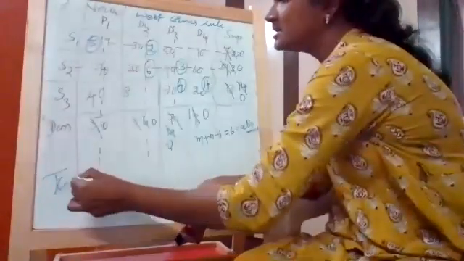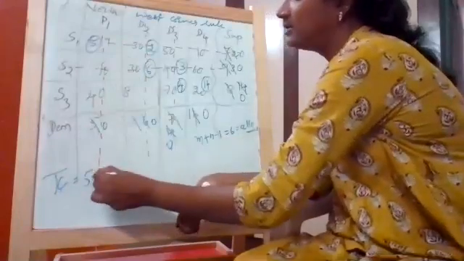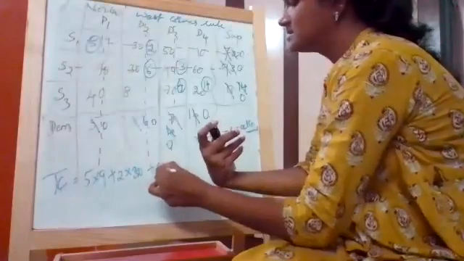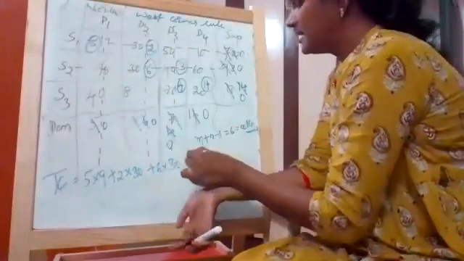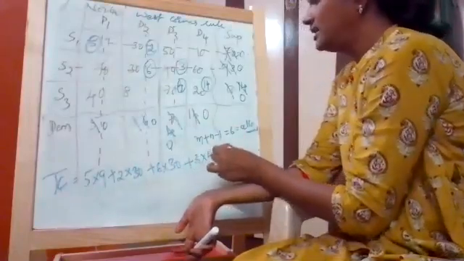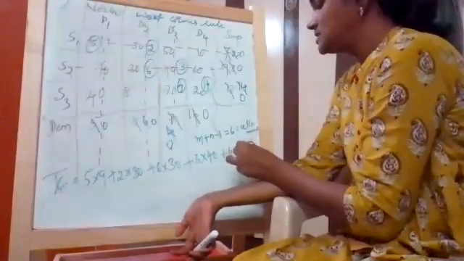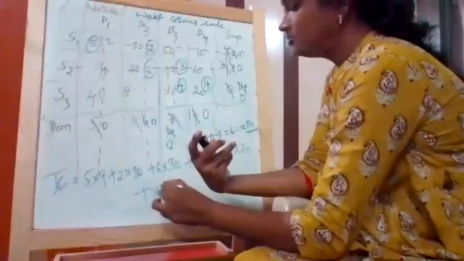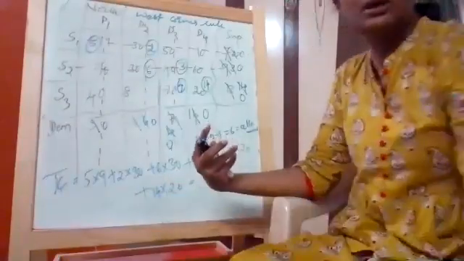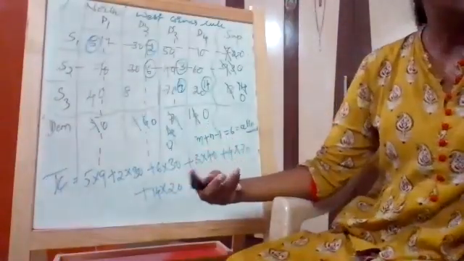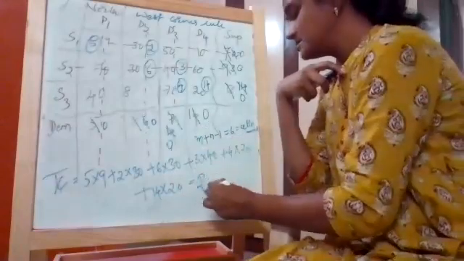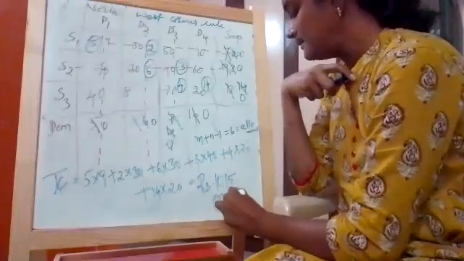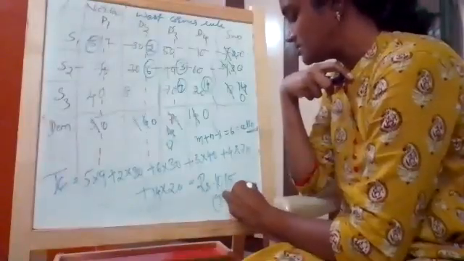Now the total cost is 5 into 9 plus 2 into 30 plus 6 into 30 plus 3 into 40 plus 4 into 70 plus 14 into 20. Now what is my cost here? It is rupees 1015. This is also an initial basic feasible solution.